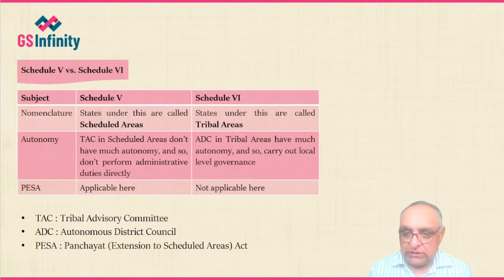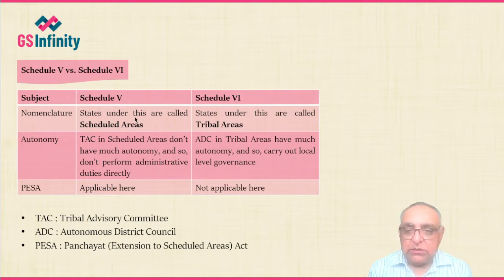So now there is a comparison between Schedule 5 and Schedule 6. As I have already told you, there are 2 important schedules in our constitution which relate with this subject of the tribal areas. So first, nomenclature.